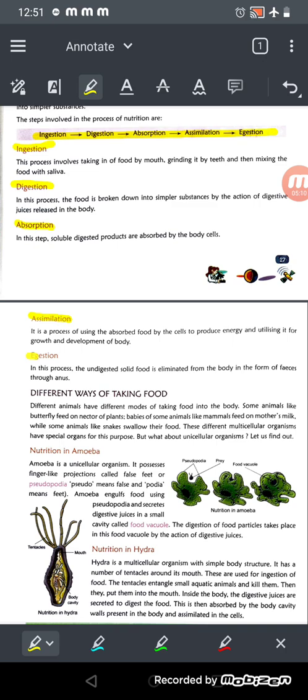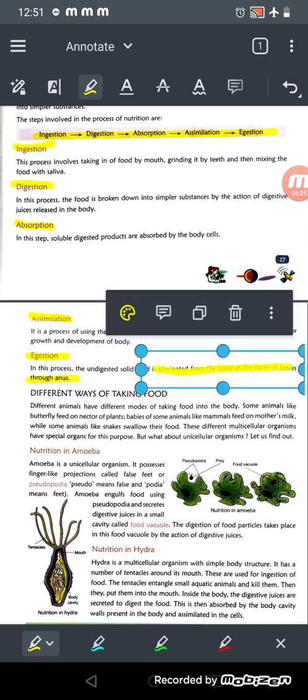Okay, the last is egestion. What is egestion? In this process, the undigested food of our body is eliminated from our body in the form of feces through the anus. Okay, so these are the 5 steps of the process of nutrition: ingestion, digestion, absorption, assimilation and egestion, right?